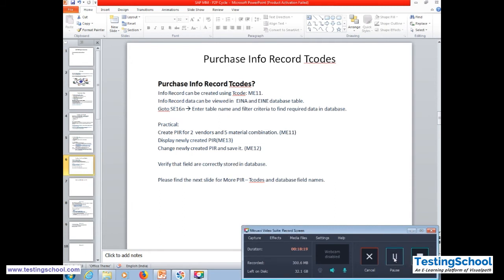Simultaneously, we will view some fields in SAP PIR. So, what are the fields in PIR? General data screen: first, second, and third reminder. The reminder field contains the number of days for issuing a letter or email to be sent to the vendor for this material. So they will send a reminder to the vendor that they need to supply so and so material by this day.